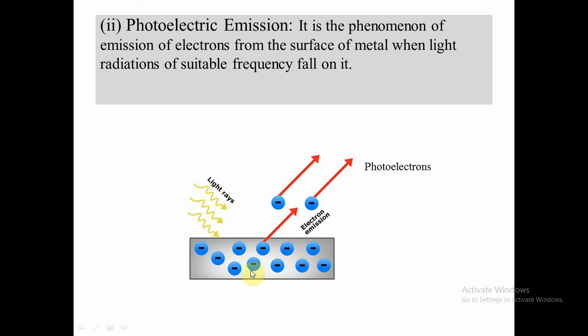If light of suitable frequency is incident on this metal, these electrons absorb energy from the incident light and get emitted from the metal surface. These liberated electrons are called photoelectrons. This phenomenon is called the photoelectric effect.